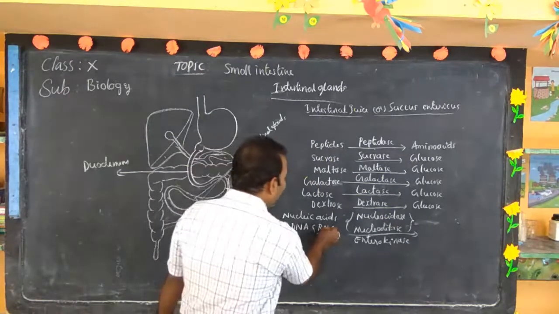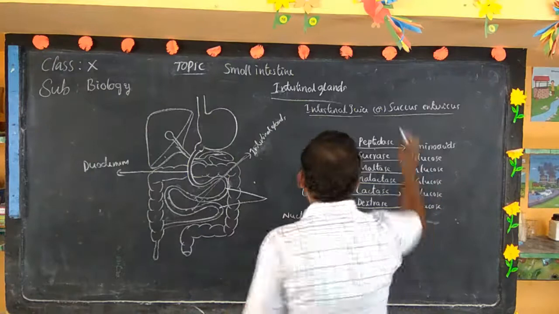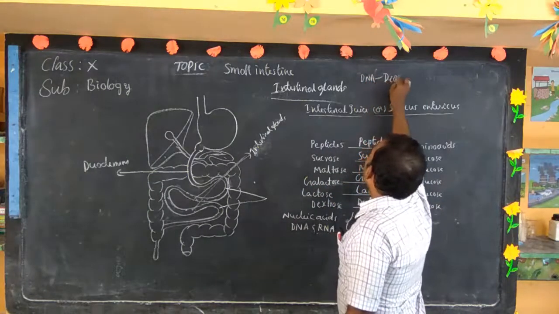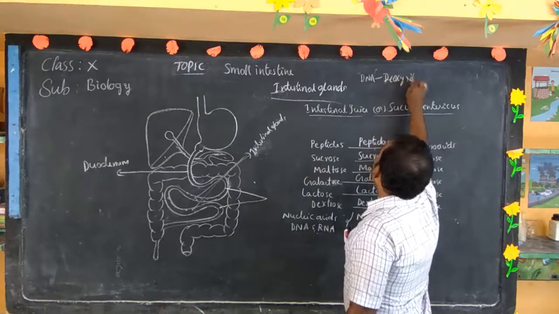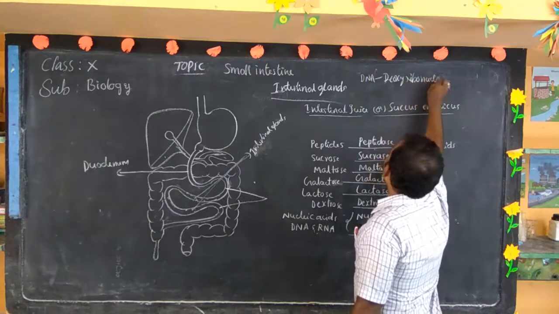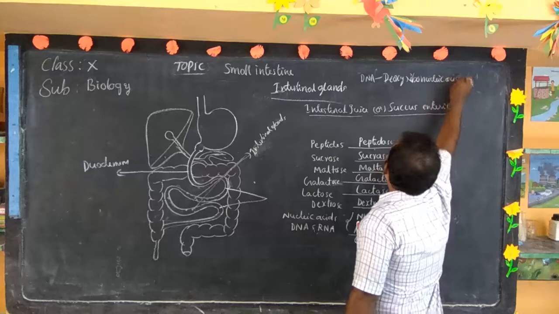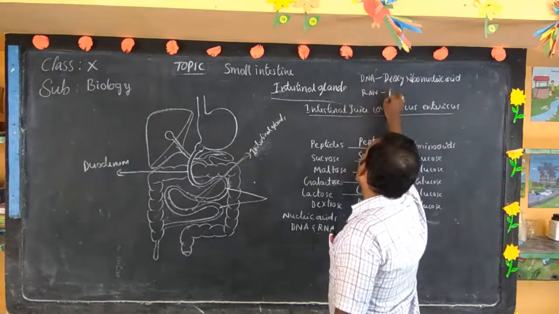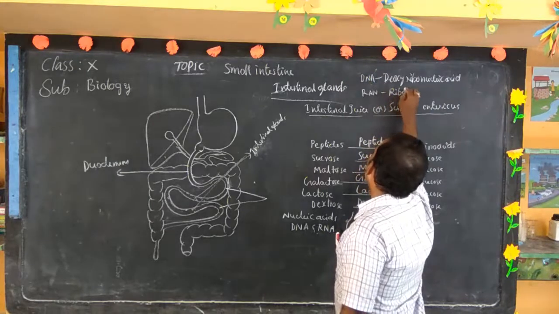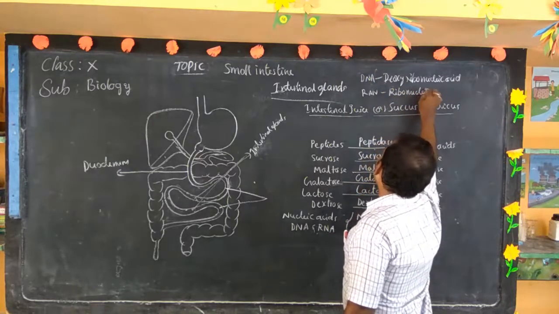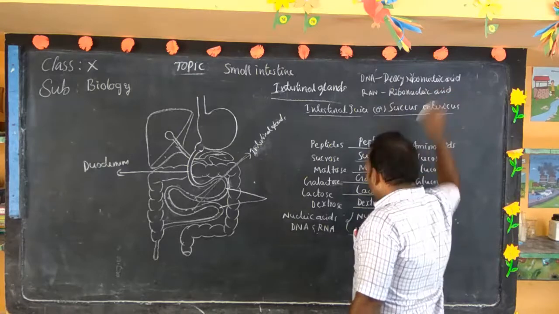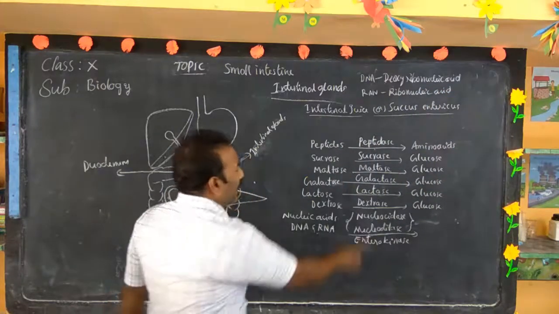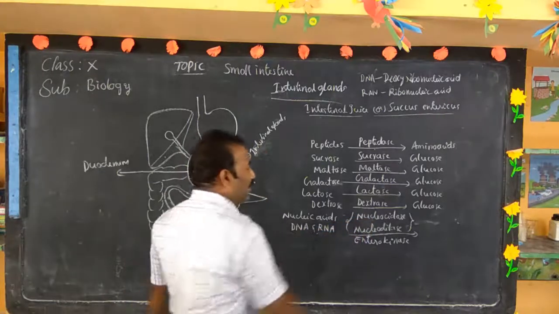So DNA and RNA are digested by nucleosidase and nucleotidase.